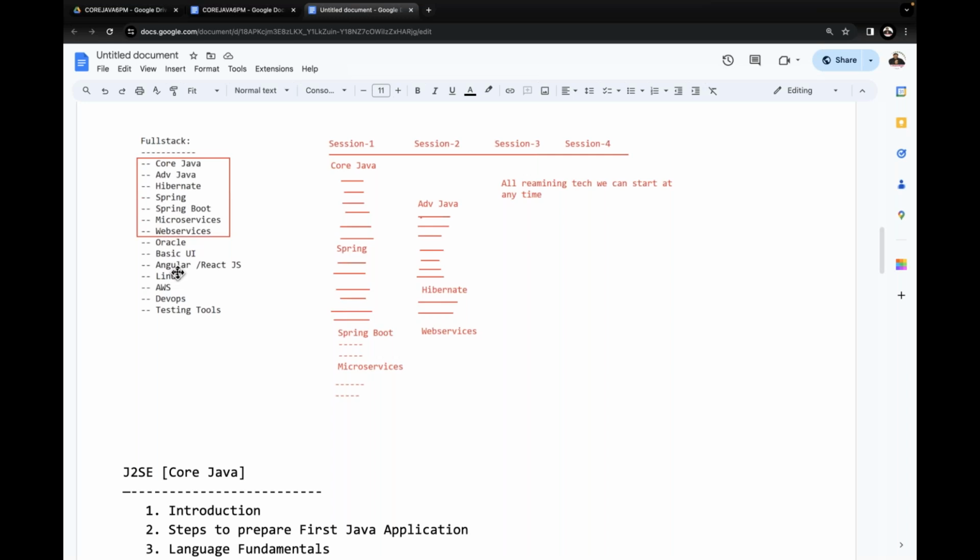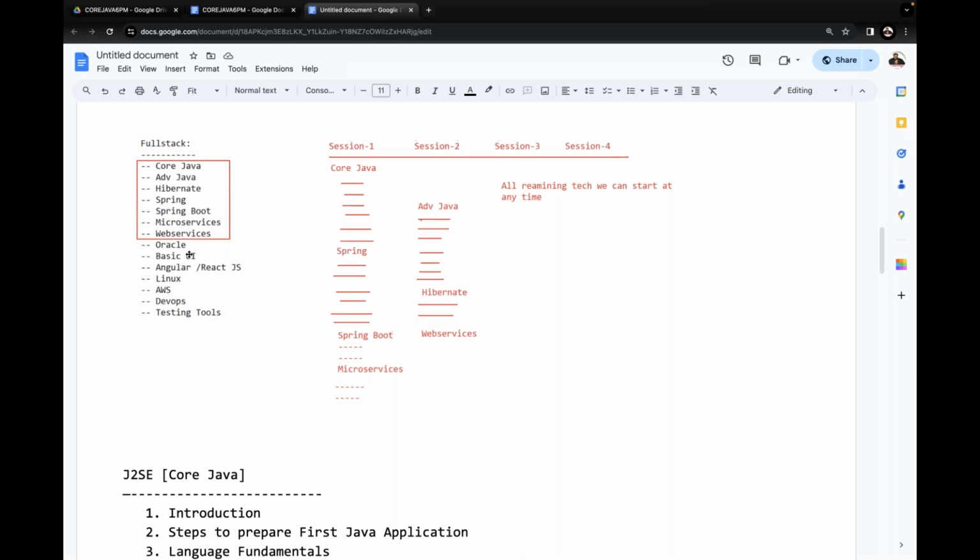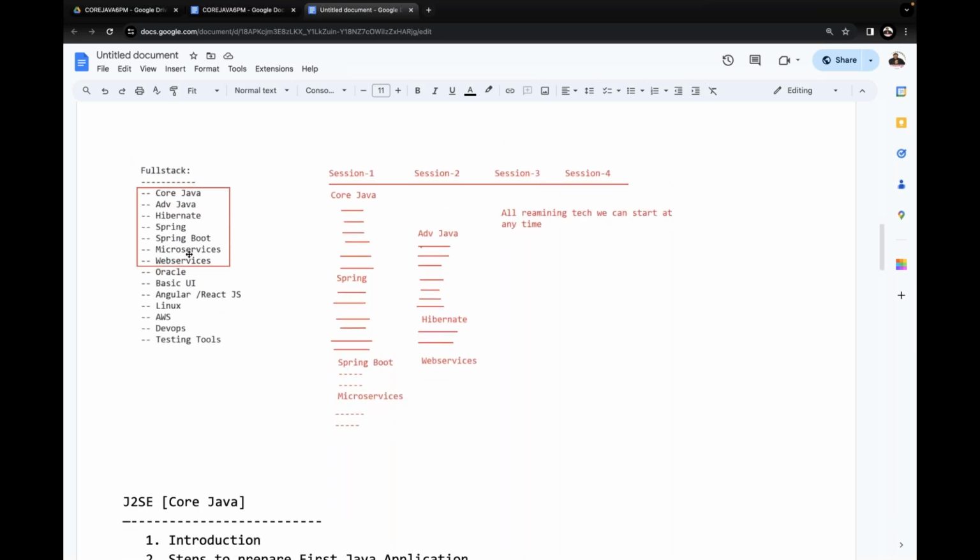Understand it clearly. In full stack Java development, 70% of the syllabus is Java related. That I will take the responsibility for. The remaining part of the remaining courses will be taken care of by some other trainers at Durgasoft. That roadmap and everything we are going to discuss later on. No need to worry about it. That's okay. This is what I'm telling you: full stack development courses and full stack Java related content here. Then how are we going to plan this total course?